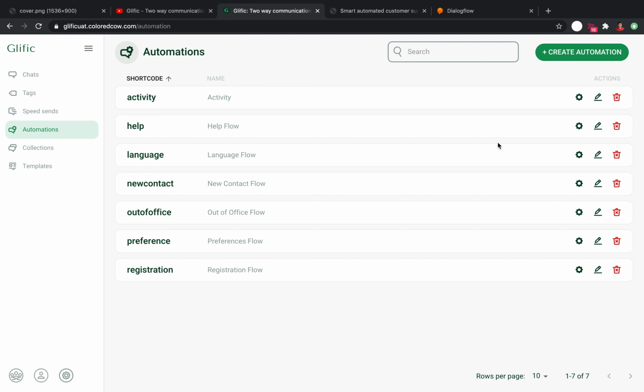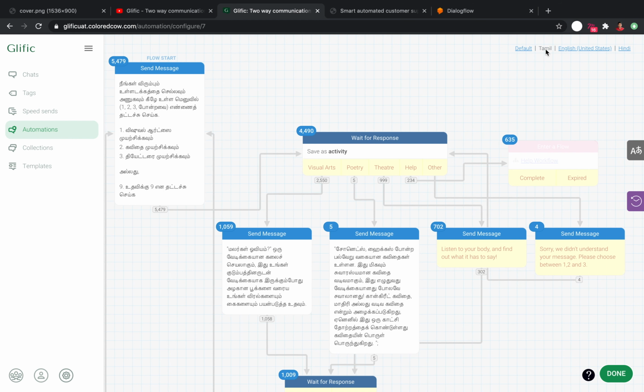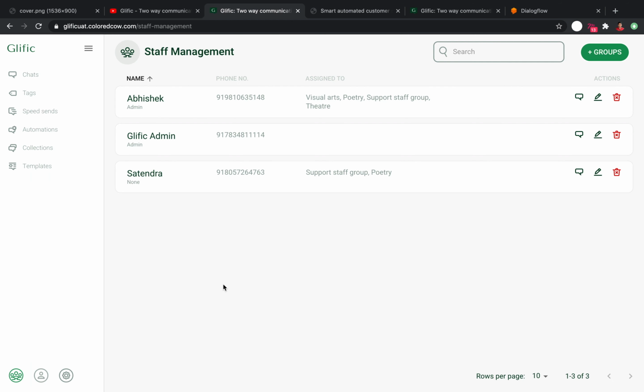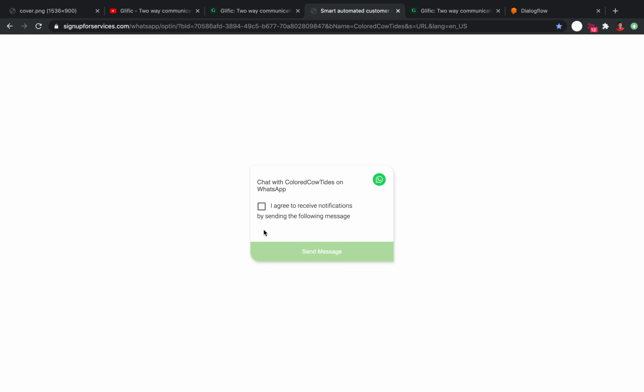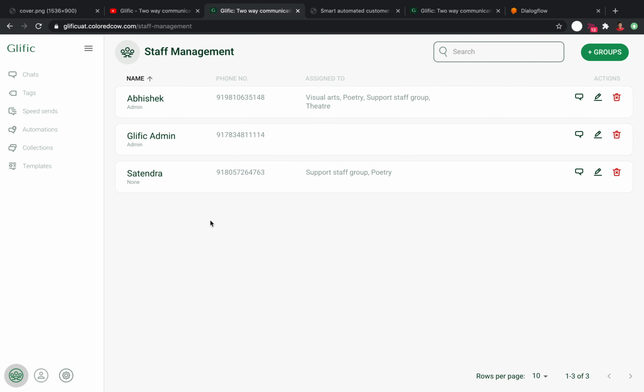A greater language support has also been added. NGOs can now converse in regional languages such as Tamil. From version 0.3 onwards, NGOs will be able to onboard staff members to manage conversations via Glyphic. Each staff member will have to opt in to the Gupshup registered number and then create their account. All the registered staff members will show in the staff management screen.